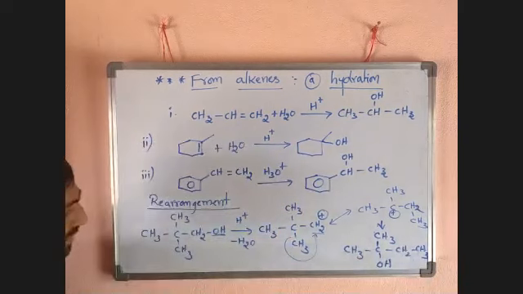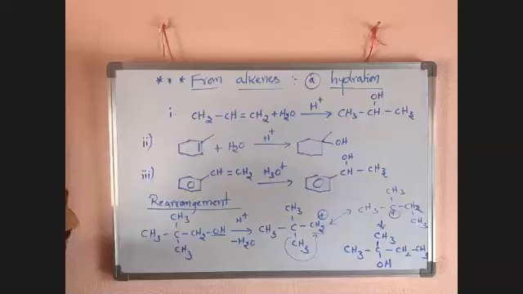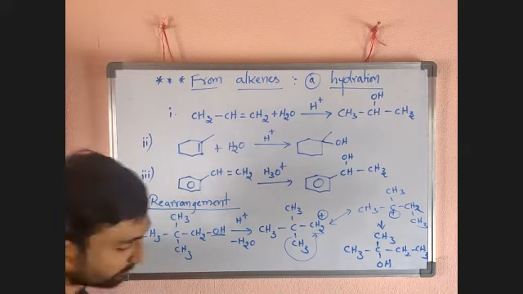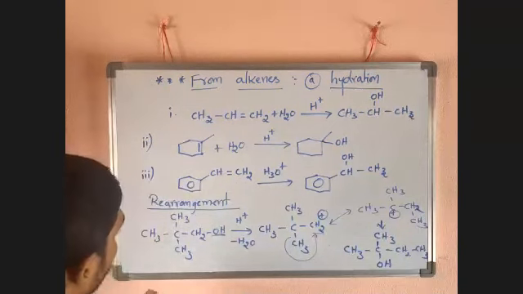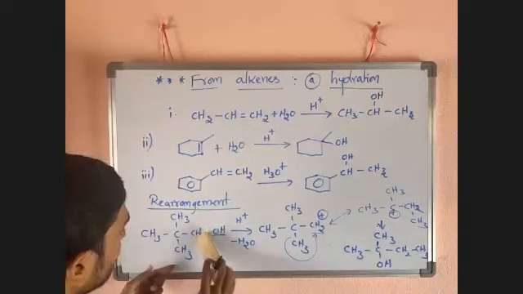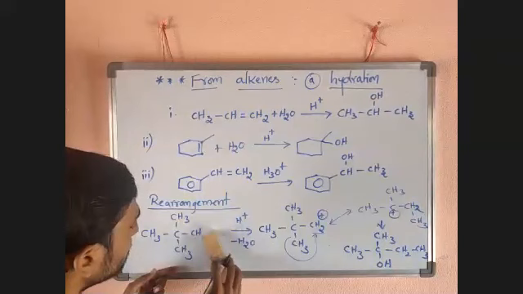Sorry, something is mistaken. I think it is CH double bond CH2.